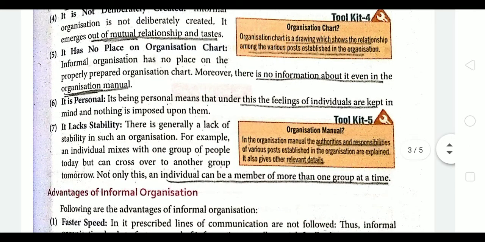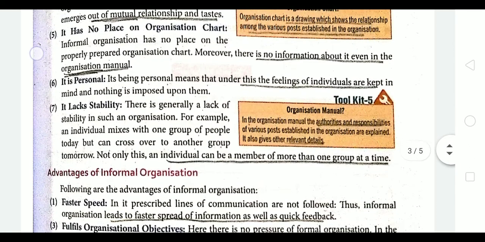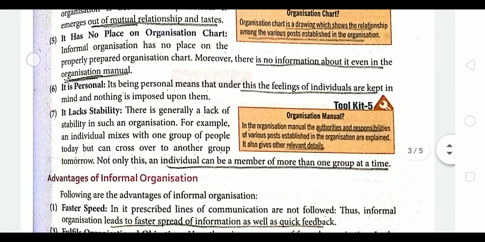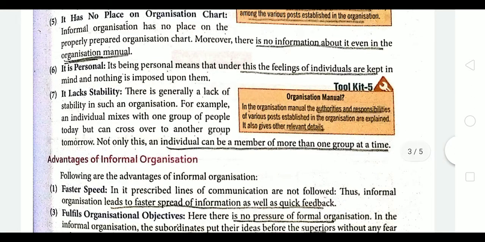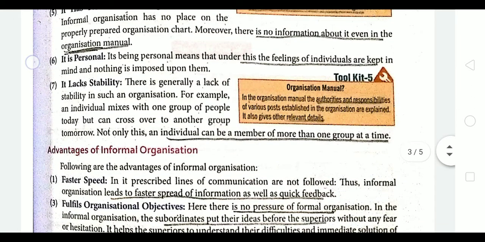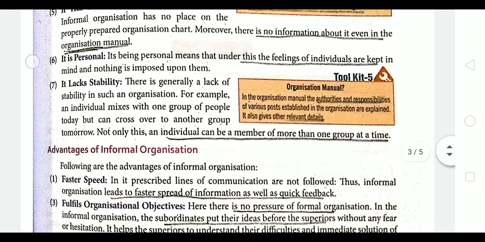Next is, no information about it is even given in the organization manual. Now what is an organization manual? All the authorities and responsibilities of various posts are established, and all the rules and regulations, authorities and responsibilities are explained in the organizational manual. Next is, it is personal. Obviously it is a result of mutual relationships, and this comes when the feelings of individuals are kept in mind and nothing is imposed upon them.